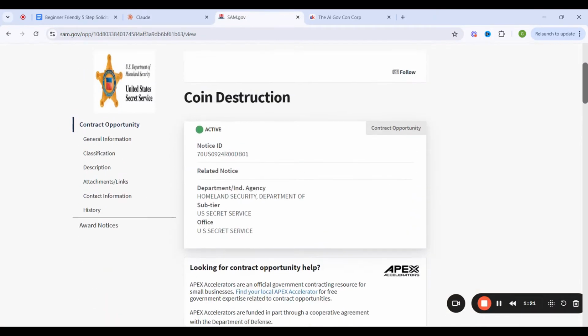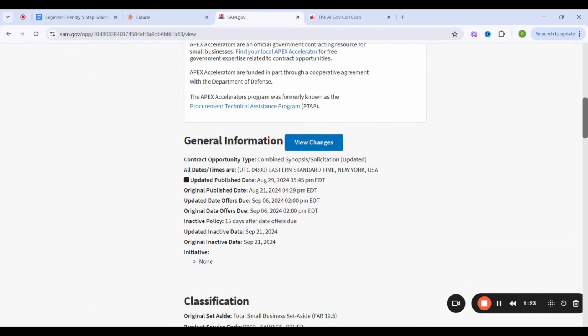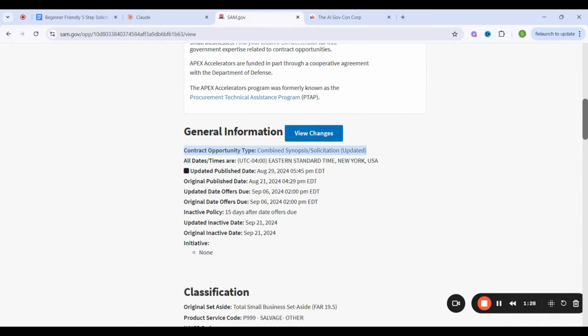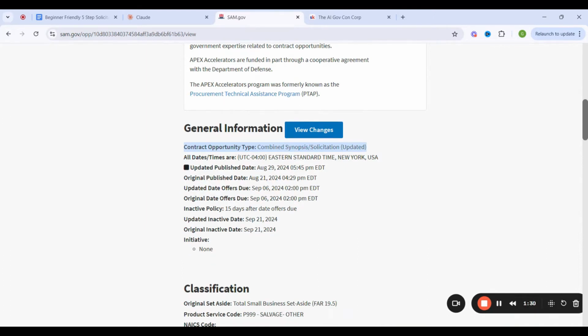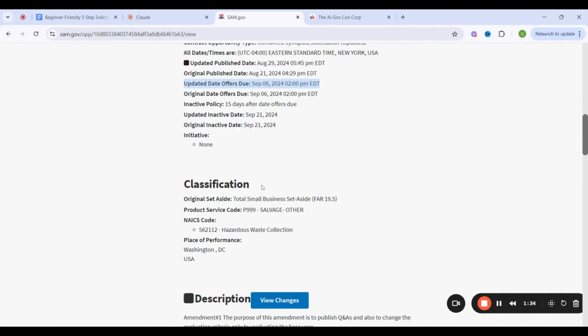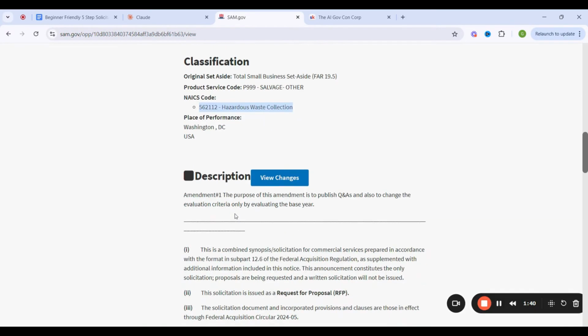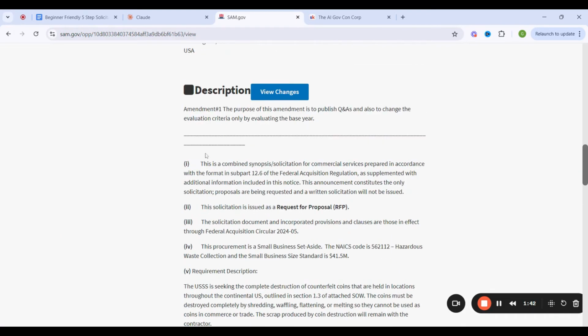Okay, so we have coin destruction. We can see here that this is a combined synopsis slash solicitation. Also, it is due on the 6th of September, which is coming up in 2 days right now. This is a total small business set-aside under the NAICS code of hazardous waste collection in Washington, D.C. Okay, so there's an amendment here.